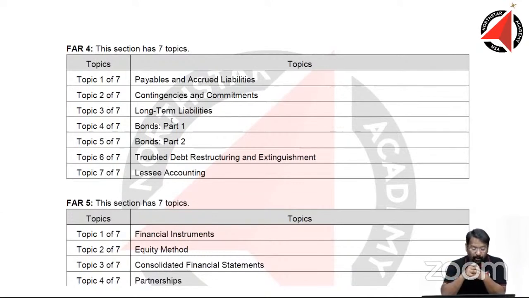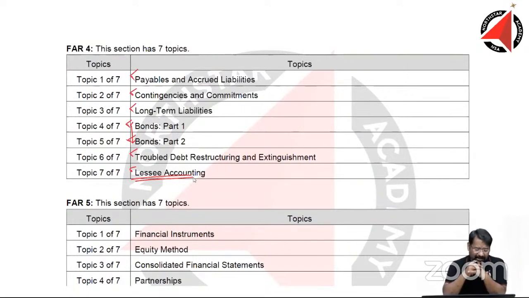So FAR 4, this section has 7 topics. What are the 7 topics? So we have payable and accrued liabilities. Okay, contingencies and commitments, long-term liabilities. Then we have bonds, which are divided into 2 parts: bond part 1, bond part 2. Okay, troubled debt, restructuring and extinguishment. And we have lessee accounting. Lessee accounting, there are a lot of amendments which have happened in the leasing gap. The old leasing gap is completely discontinued and we have a new leasing gap, which is not very, very complicated.